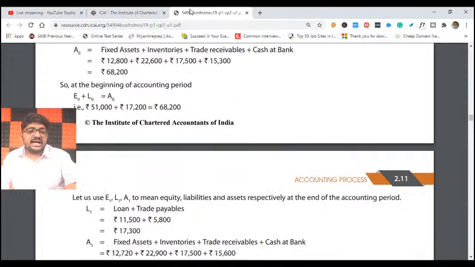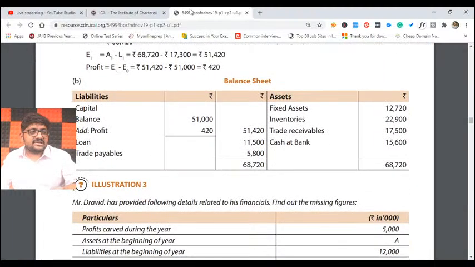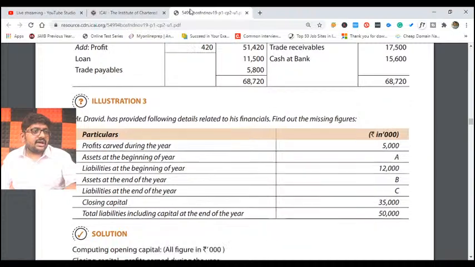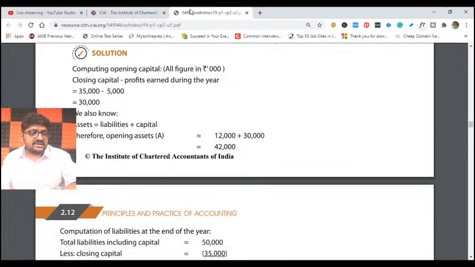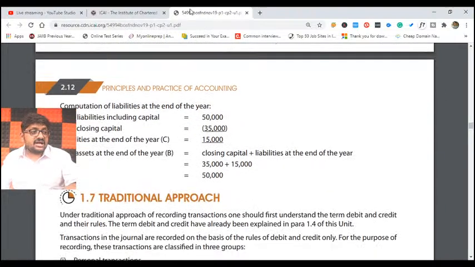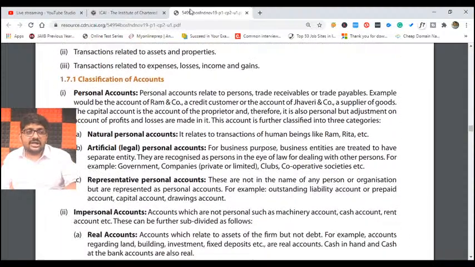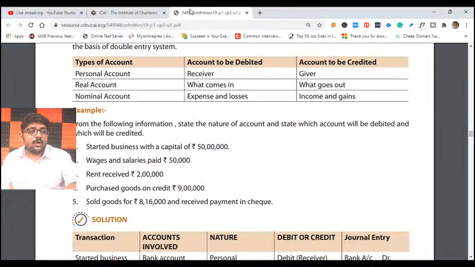We will discuss that once we are talking about accounting concepts. While discussing about accounting concepts, we will actually discuss that. Next. Illustration number 3 is also based on accounting equation only, friends. Let me not discuss that now, because as we discussed, our today's class is exclusively restricting ourselves only to journal entries. So illustration number 2 and illustration number 3 are on hold, because they both belong to our accounting equation.